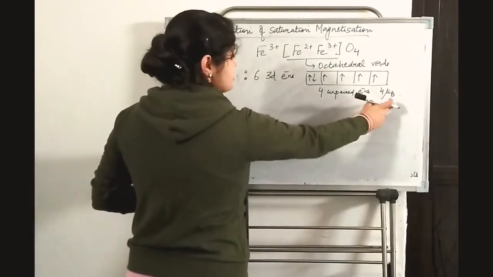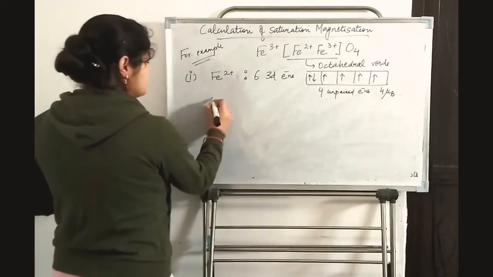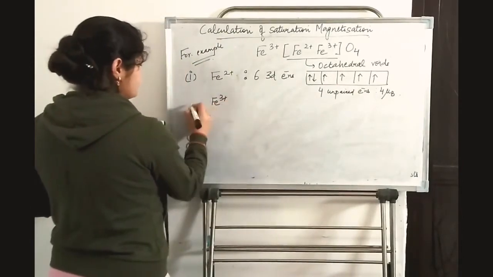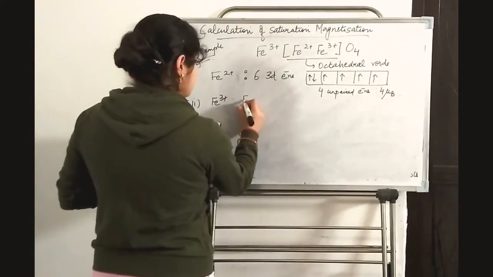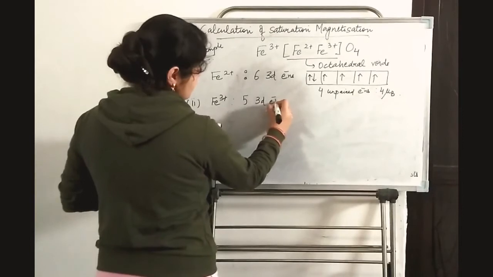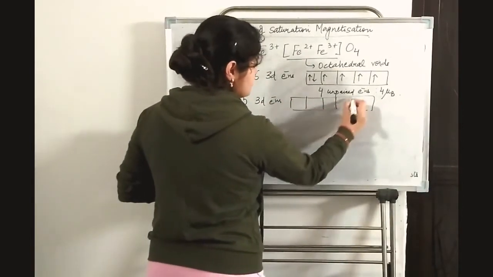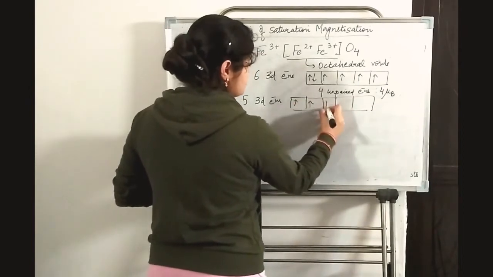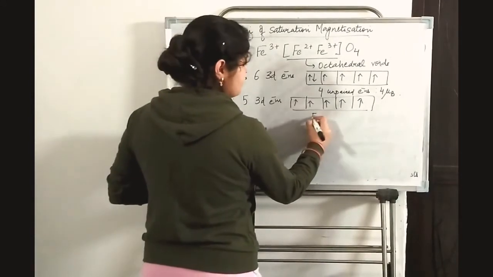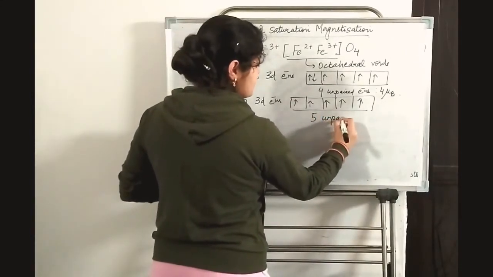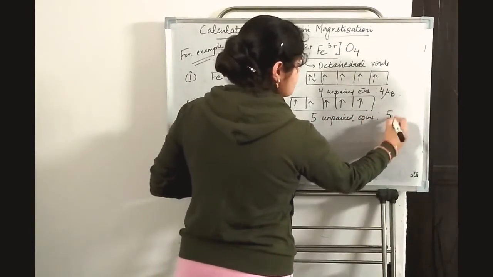Next is Fe3+. Fe3+ has 5 3d electrons, that means 5 unpaired spins. So the magnetic moment becomes 5 μB.